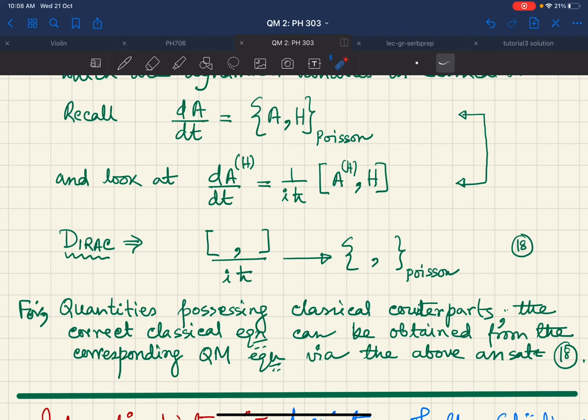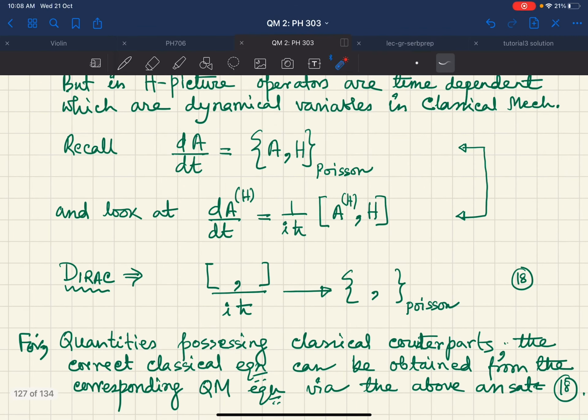Note that not necessarily classical counterparts, something can be purely quantum mechanical. Instead of A_H, any other dynamical variable or observable, you can also have S, the spin, which does not have a classical counterpart. Still this equation is valid.